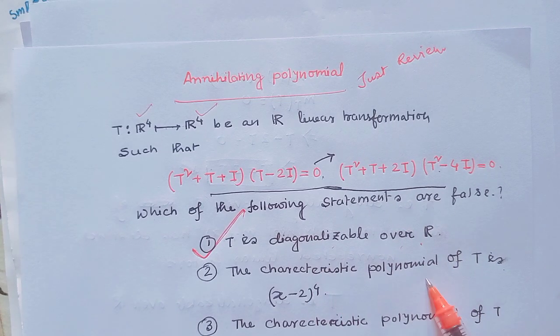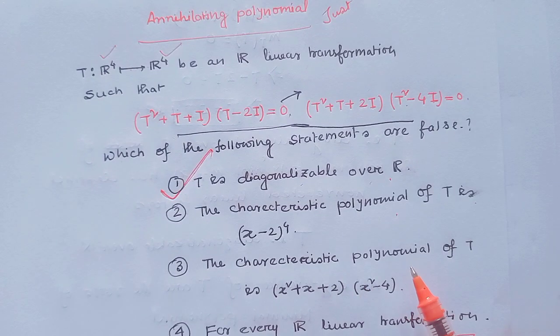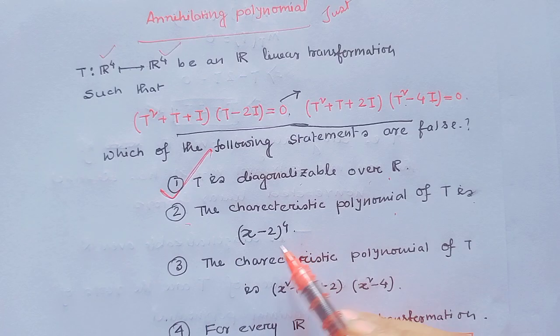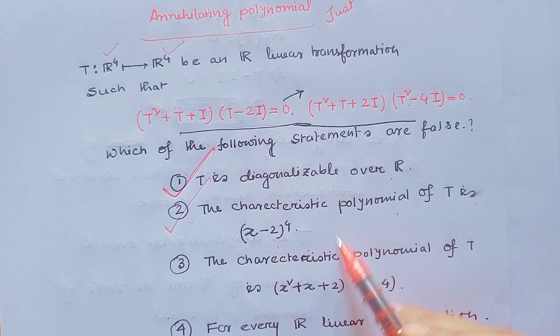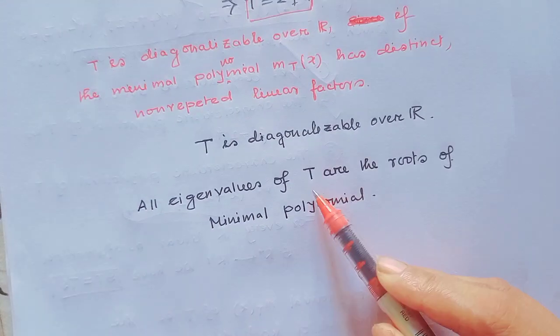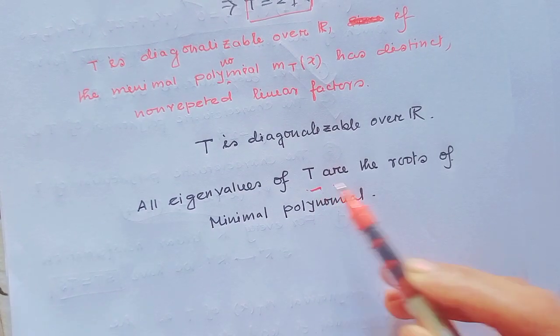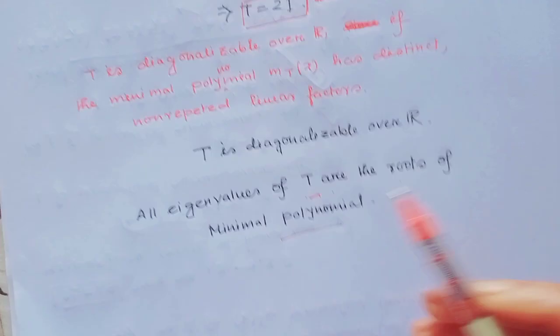Next option is about the characteristic polynomial. Obviously, the characteristic polynomial would be (x − 2)^4. The other option is not the characteristic polynomial, because all of us know all eigenvalues of T are roots of the minimal polynomial.